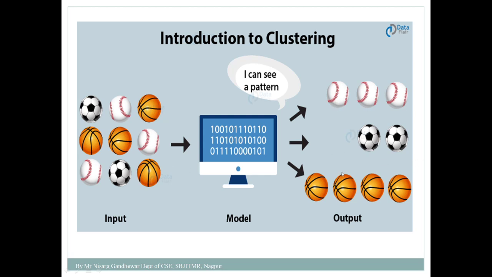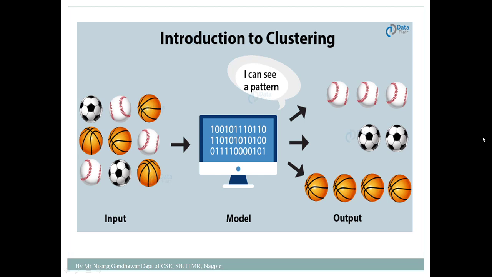So it's an example of clustering. Clustering is that kind of problem where you have been given an unlabeled data set and you have been asked to group them according to their similarity. Based on the capability of that model, it will group them into different categories. So the first type of subtype in unsupervised learning is clustering.